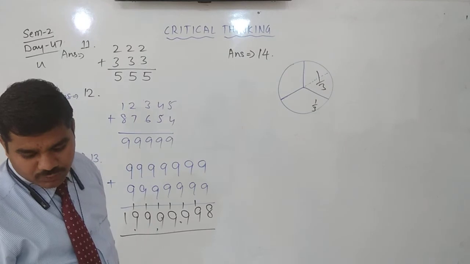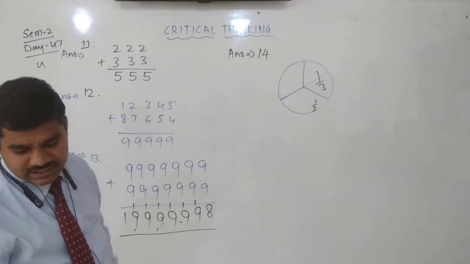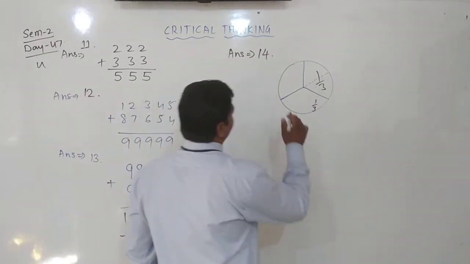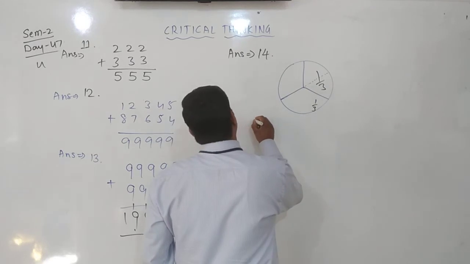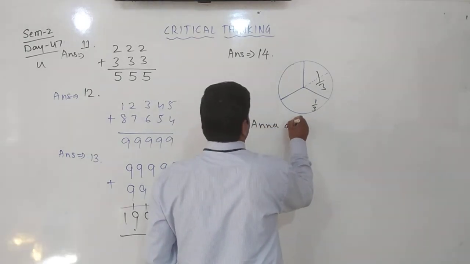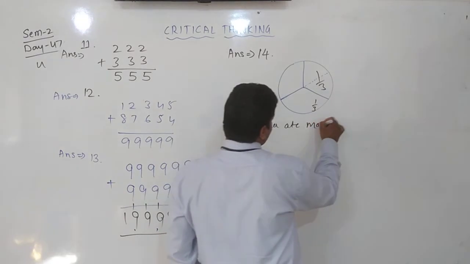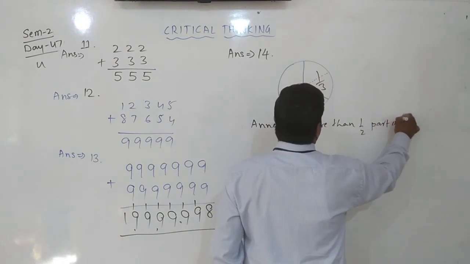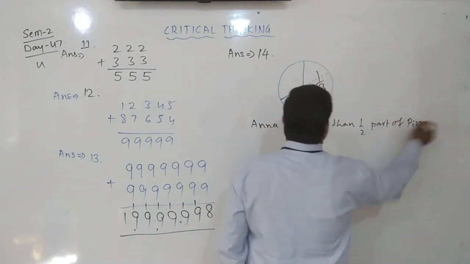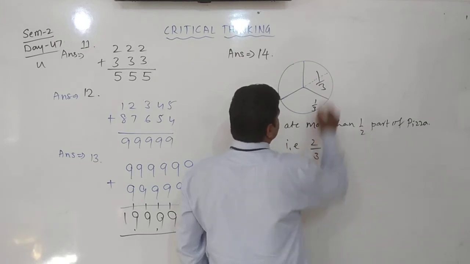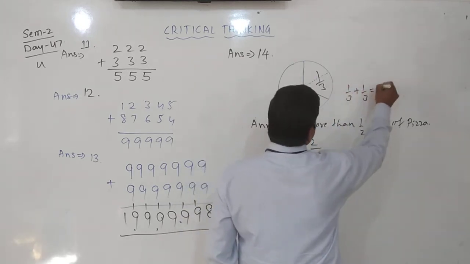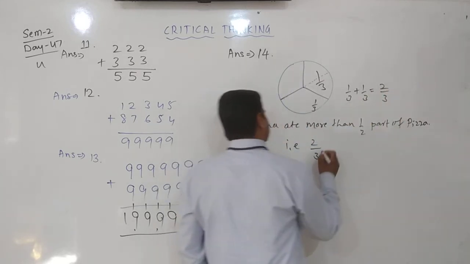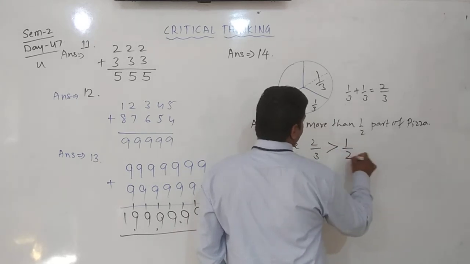Now she ate this much, which means more than half. She ate more than half, that is 2/3. She ate 2/3 parts, that is greater than 1/2. Yes, we can write: Anna ate more than half part of the pizza. That is 2/3. This 1/3 plus 1/3 is equal to 2/3, like fractions addition. Then 2/3 is greater than 1/2.